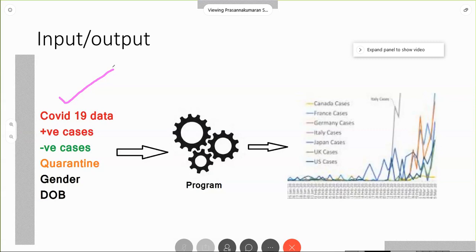Finally, making a meaningful report. So you are reading a file. This is the input. And after the process, you are getting a meaningful output.